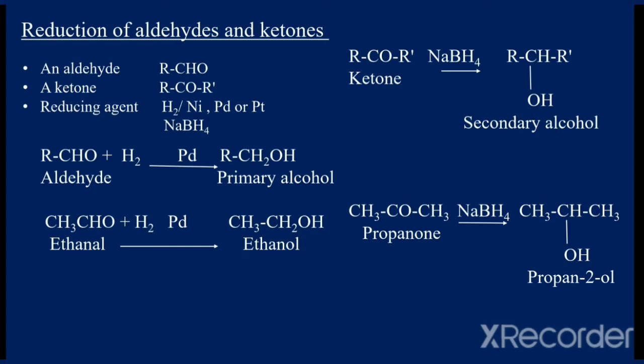For example, let the ketone given be propanone, acetone, that is CH3COCH3. When propanone is reduced using sodium borohydride, we get propan-2-ol, that is CH3CHOHCH3. Propan-2-ol is a secondary alcohol. In this reaction, the CO group gets converted into CHOH.